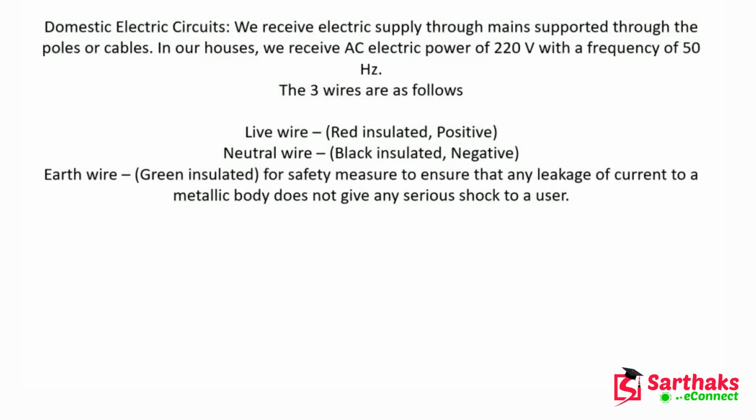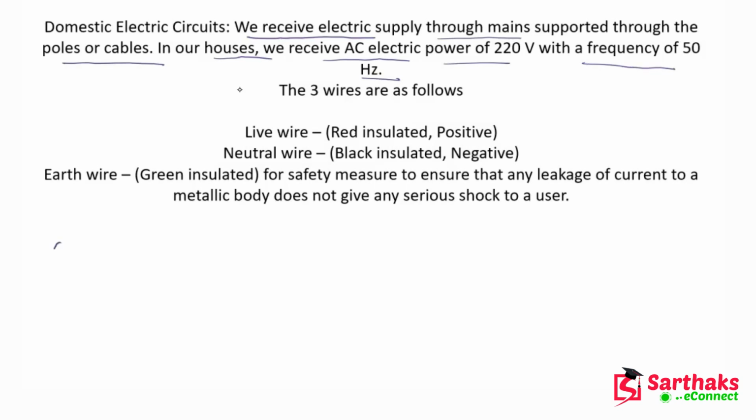Okay guys, so here we will discuss the domestic electrical circuits. Basically these are the circuits which we see in our houses. So we have to be very clear here, and let's try to understand what are these circuits. So guys, we receive electric supply through mains supported through the poles or the cables. In our houses, we receive electric power of 220 volt with a frequency of 50 hertz.